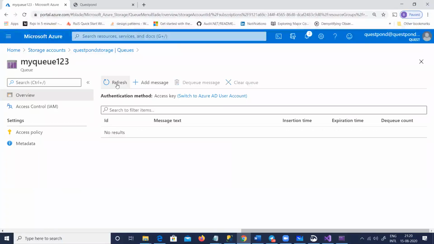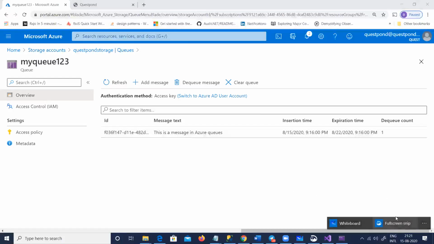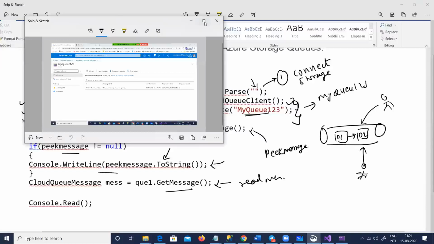You can see it has gone from the queue. But remember, it does not delete from the queue. This is a 30-second visibility timeout. So once the 30 seconds has passed, you will see that the message will come back. So this actually does not delete it from the queue. Look at that, it is back. The message is back after 30 seconds.